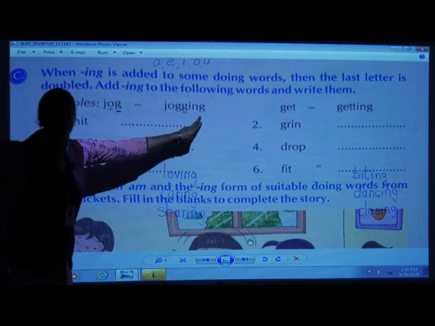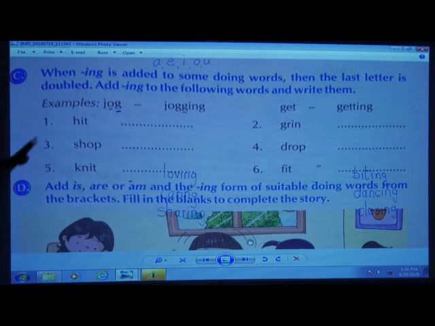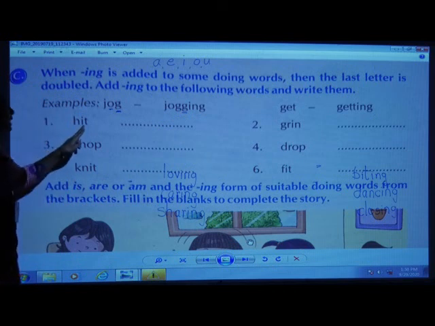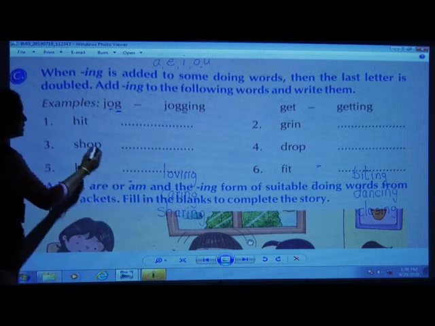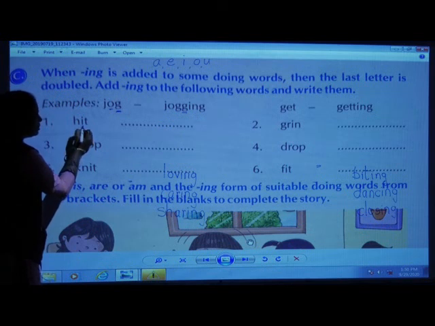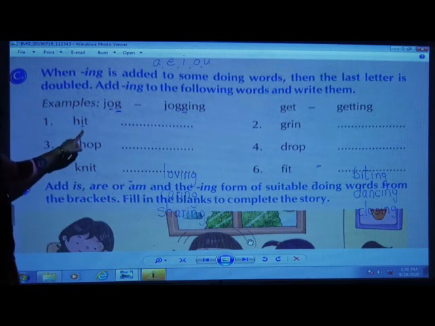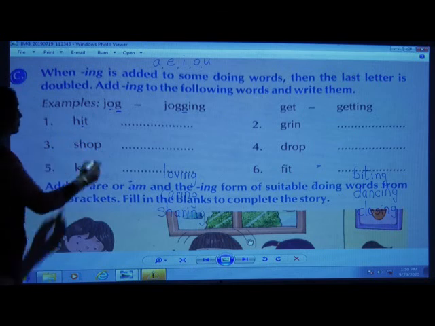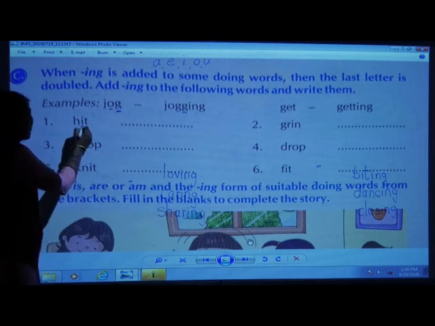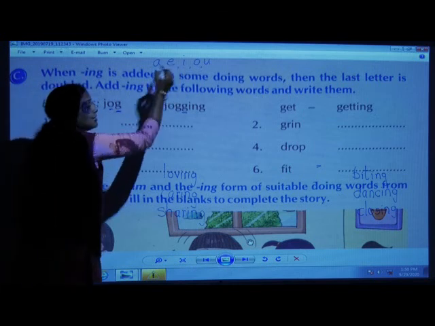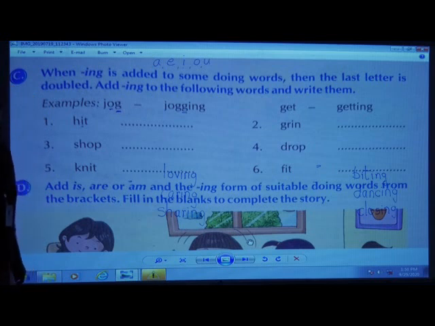J-O-G-G-I-N-G, jogging. Okay, children? Now in the same way, I will show you the next word. H-I-T. See, you go to the second last letter of this word, children. The letter is I. Yes, I is again a vowel, right?